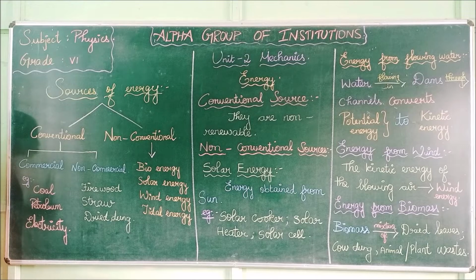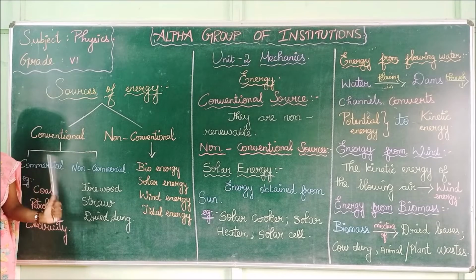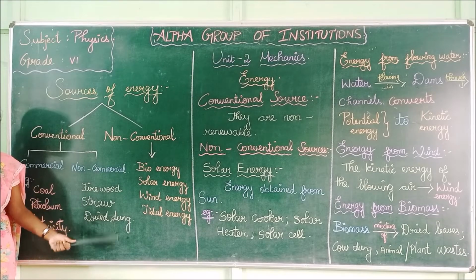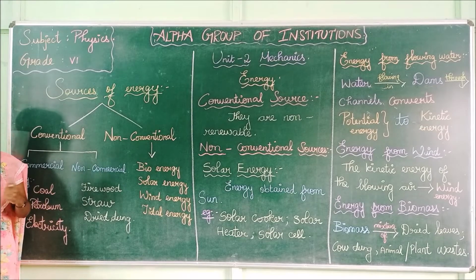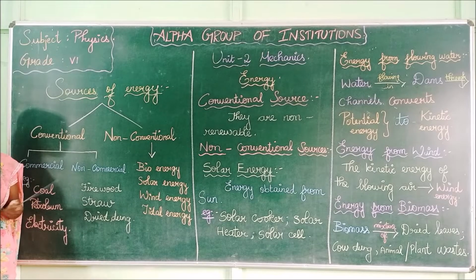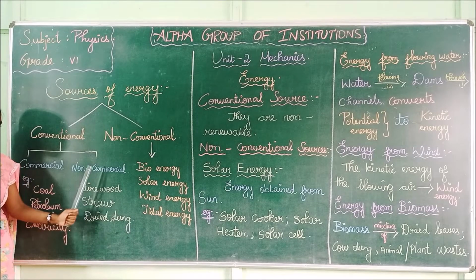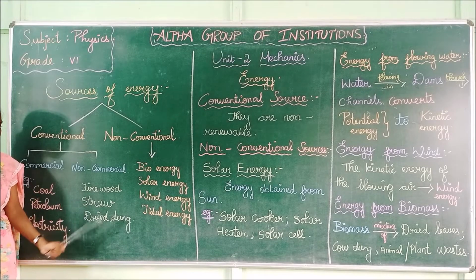Examples for non-commercial sources: firewood. It is natural, right? Straw that we obtain is also natural. Dried dung that we make is natural. We need not pay for getting those sources, right? So they are non-commercial. Non-commercial is inexpensive. We can get it from nature. Examples for non-commercial sources are firewood, straw and dried dung.